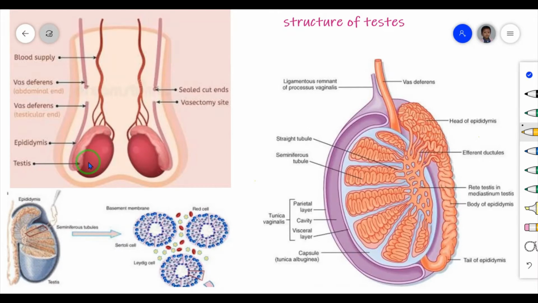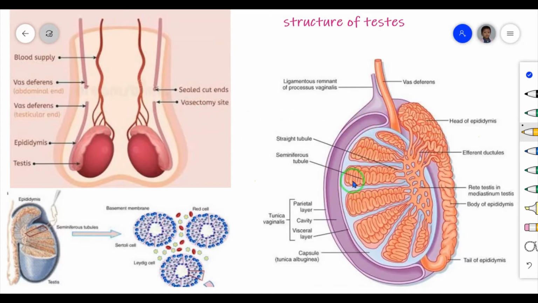Inside of the scrotum, the testis is located. In this region is the epididymis, which is a storage area of sperm. Clear, children? Now let's see the cross section of testis.